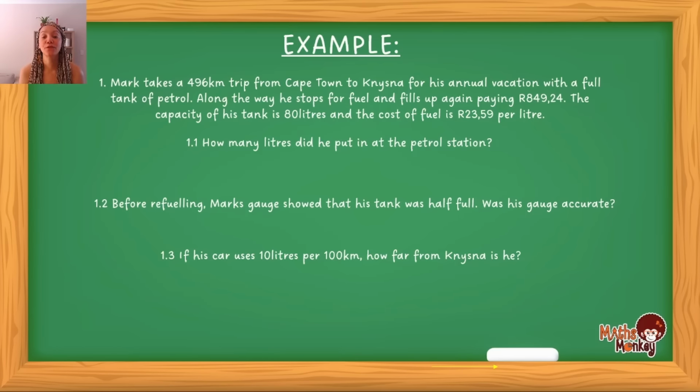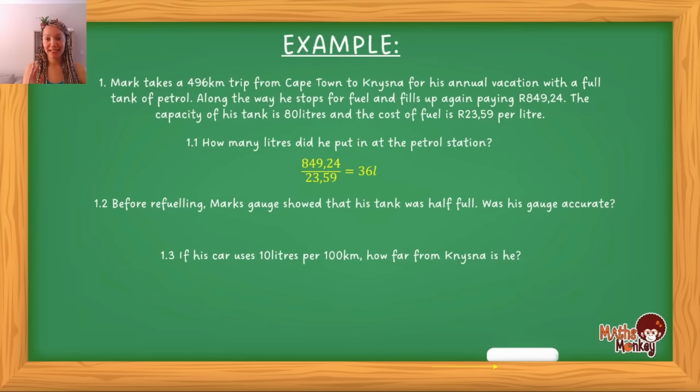Fine. So the first question says 1.1, how many liters did he put in at the petrol station? Let's have a look here. He paid a total of 849 Rand and 24 cents, right? That's the total he spent. And if one liter costs 23 Rand 59, then in order to find the amount of liters he bought, you just take the total amount and divide it by the cost for every liter. That will give you 36, which means that he bought 36 liters. To fill up his car again, he put in 36 liters.